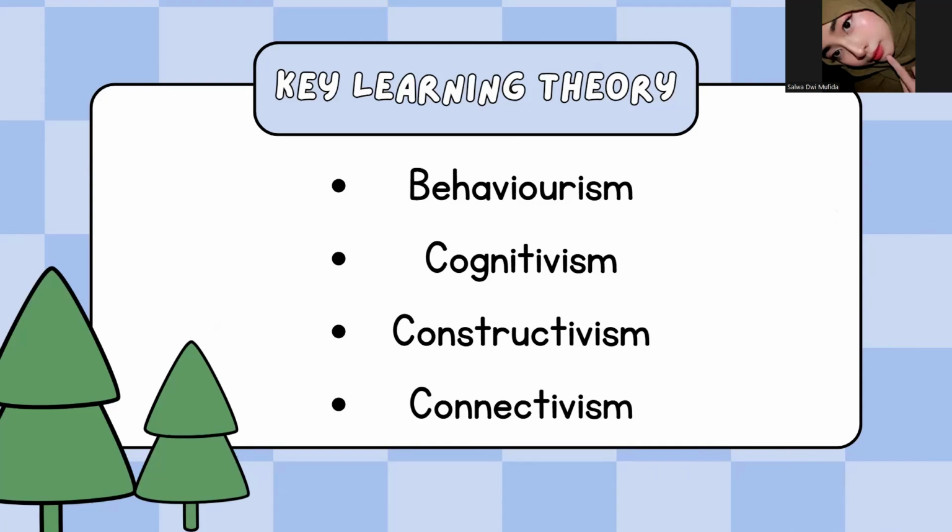Okay, the second is cognitivism, a theory that focuses on mental process and understanding, emphasizes how information is processed, stored, and used. Okay, the third is constructivism.